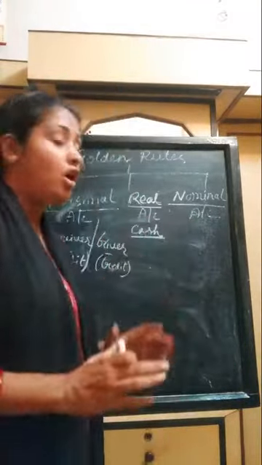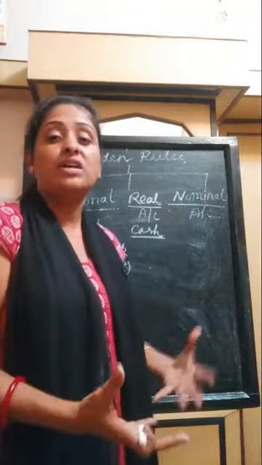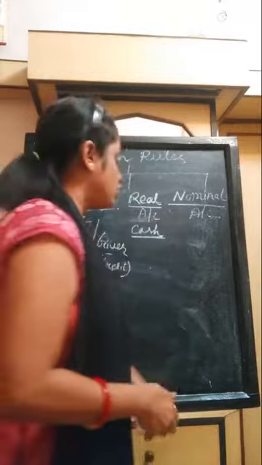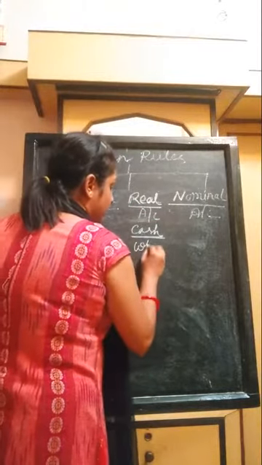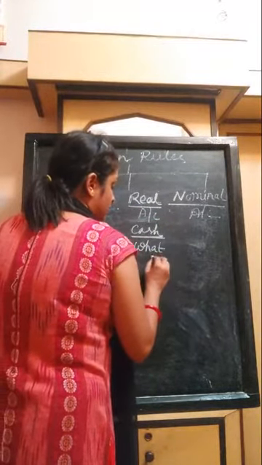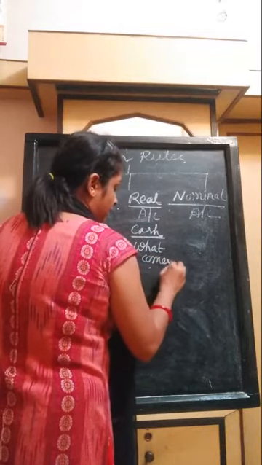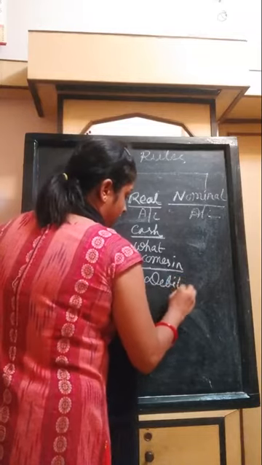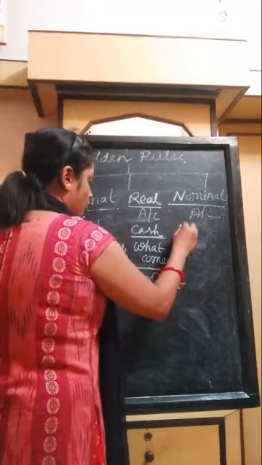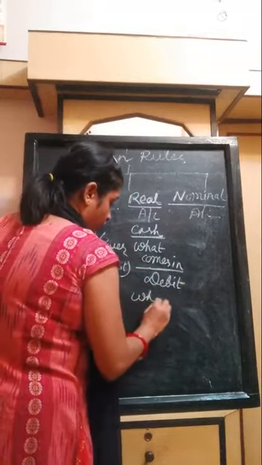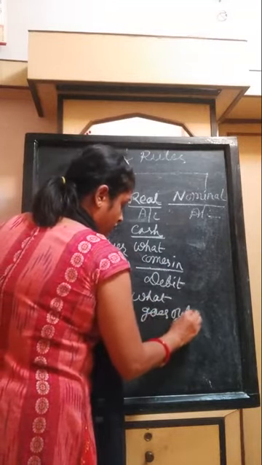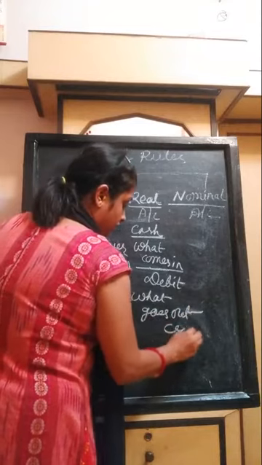So the rule of real account is, what comes in is debit, and what goes out is credit.